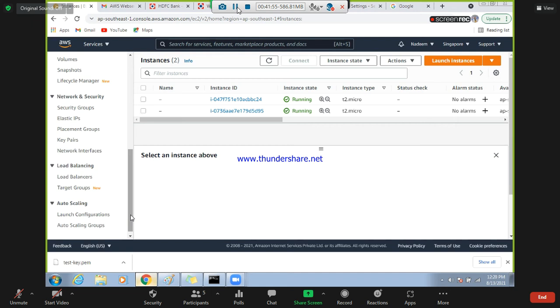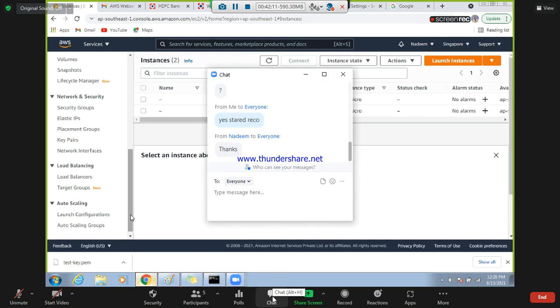Auto scaling will launch the instance so that you will get instances. But in template, it will directly give the quantity, meaning how many instances you want. That option we have in auto scaling also, quantity, how many you want. So what is the main difference you identify?